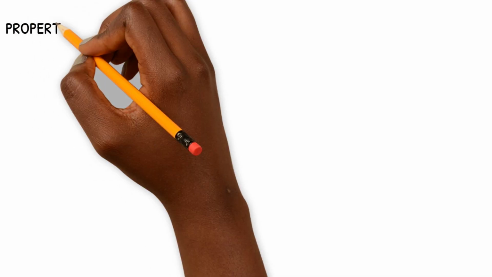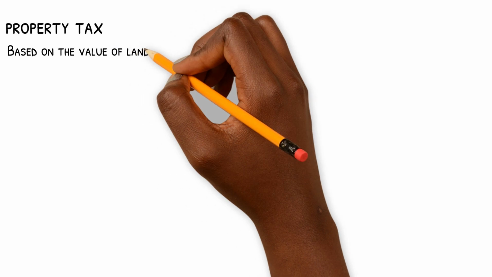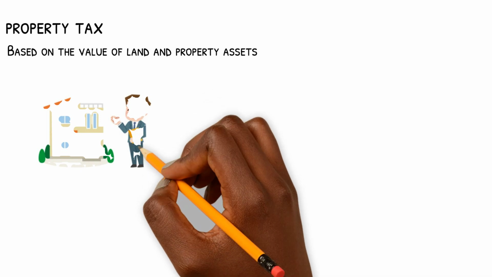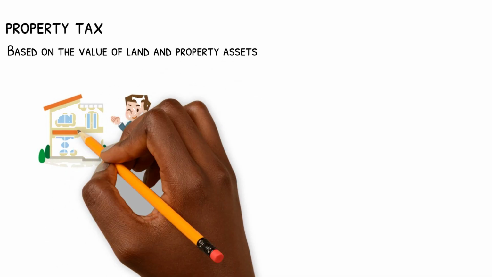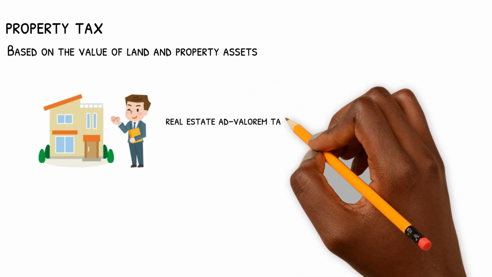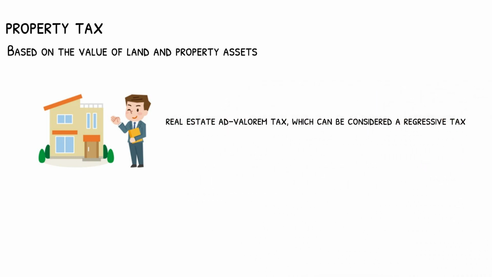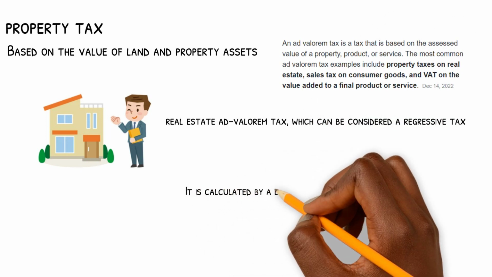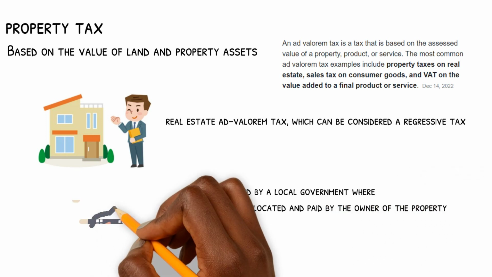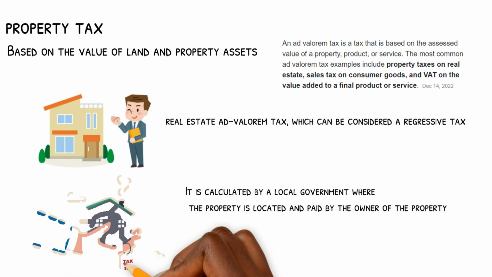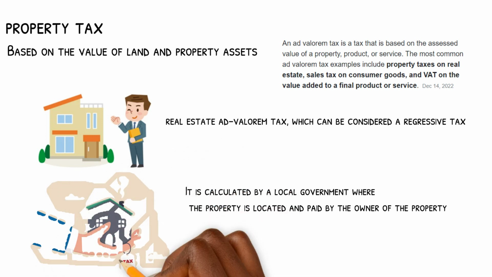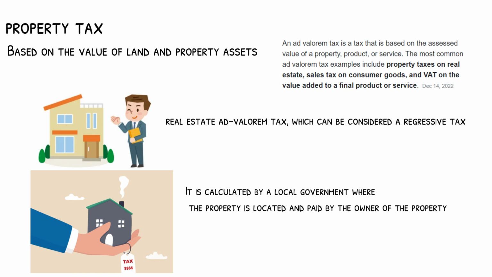Property tax. Based on the value of land and property assets. Property tax is a tax paid on property owned by an individual or other legal entity, such as a corporation. Most commonly, property tax is a real estate ad valorem tax, which can be considered a regressive tax. It is calculated by a local government where the property is located and paid by the owner of the property. The tax is usually based on the value of the owned property, including land. However, many jurisdictions also tax tangible personal property, such as cars and boats.